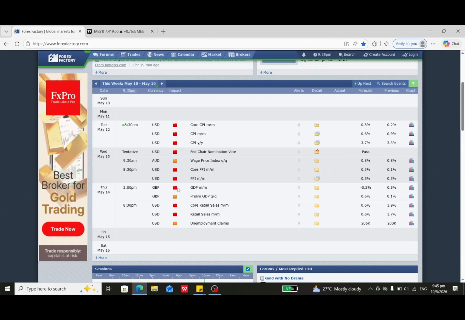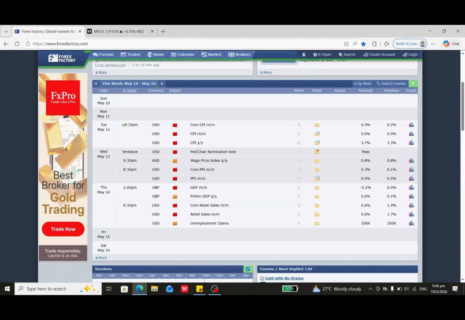Okay, weekly preparation for the week of 11 May to 15 May. This week, the only major events are in the US: Tuesday, 12 May, is US CPI, and Wednesday is the Federal Chair nomination vote. So this is the new Fed Chairman nominating vote.